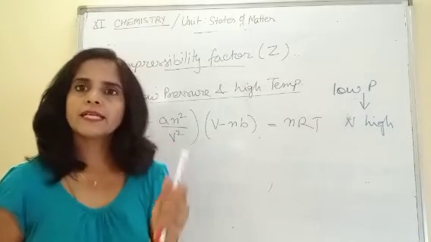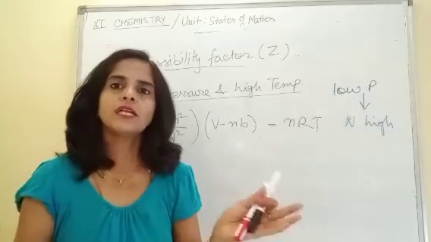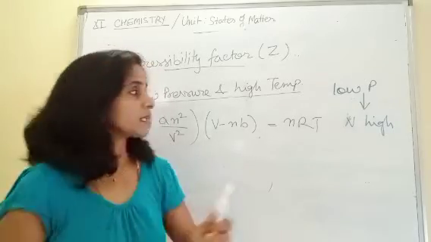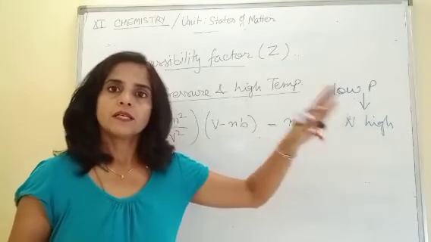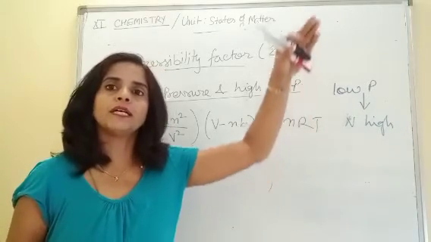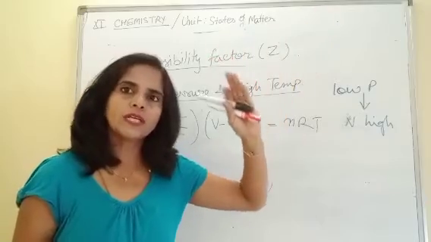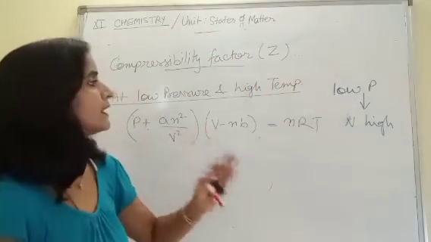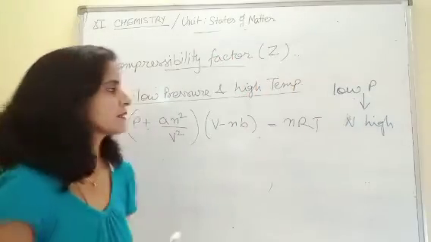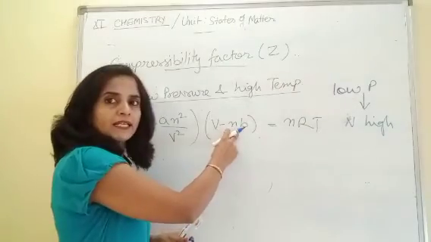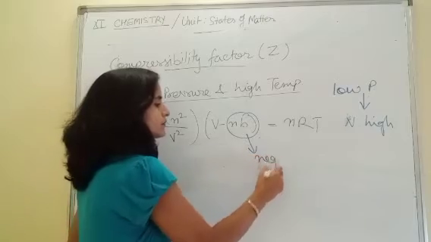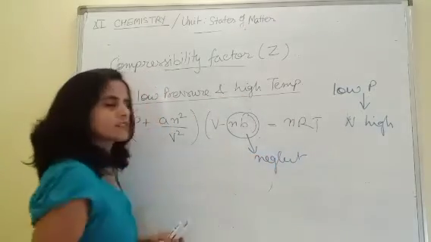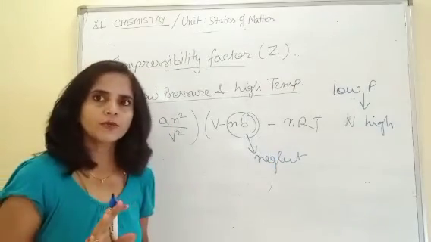Because we cannot neglect the volume of particles if total volume is very less. But in this case, when we decrease the pressure, volume will increase. Lesser is pressure, more would be the volume. So when total volume increases, we can neglect the volume of particles. So if we neglect the volume of particles, it means this term can be neglected. Correction factor is not required.